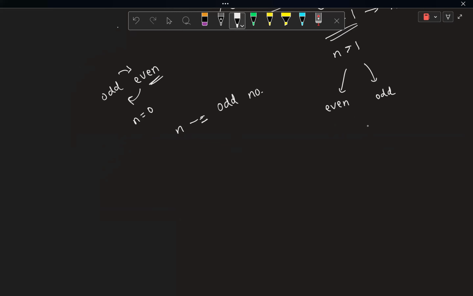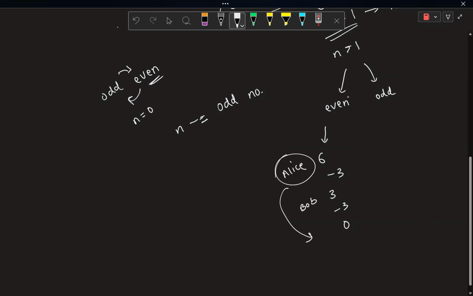So you could just very easily see that in case it is even, let's say if it is something like 6, then in the first turn 3 would be subtracted, and then you will have 3, and then 3 would again be subtracted, and it would become 0. Initially it was Alice's turn, then it was Bob's turn, and then it would be the turn of the one who played the first move, that was Alice. So if that number was initially even, in that case Alice will lose, so Bob will be the winner. Otherwise Alice would win in case that number didn't have any prime factor of 2, if it was already odd.